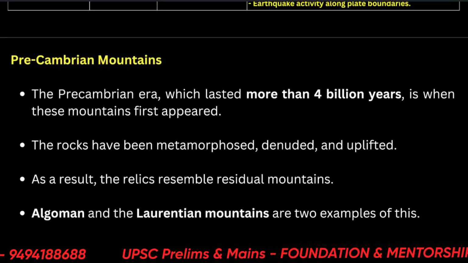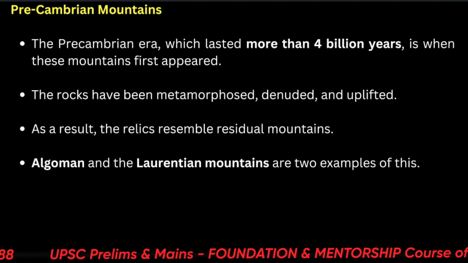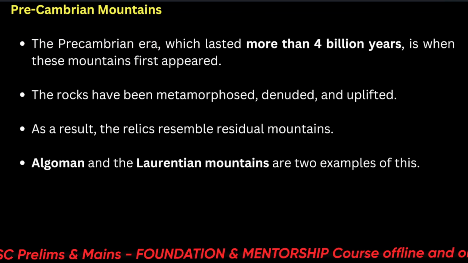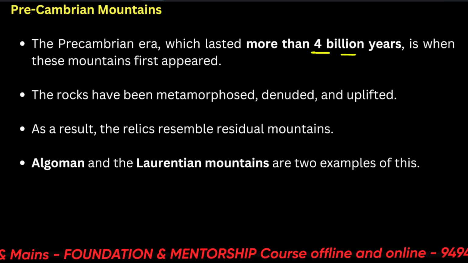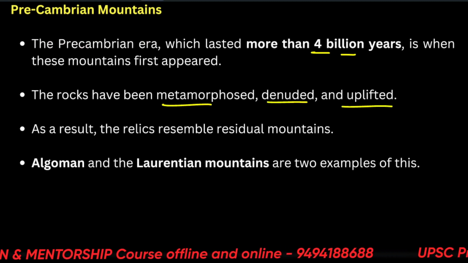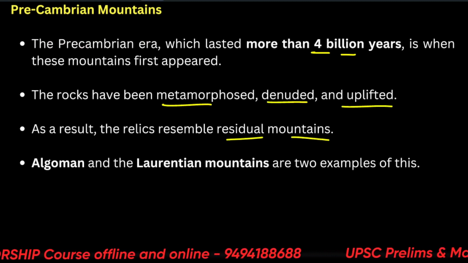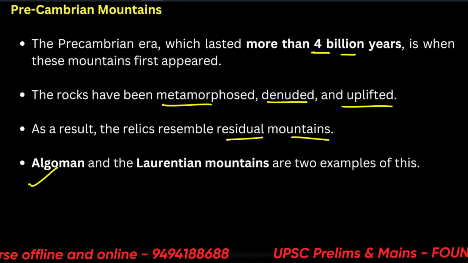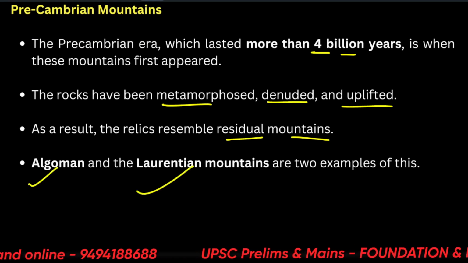So when we come to the Precambrian mountains, the Precambrian era, which lasted for more than 4 billion years, is when these mountains first appeared. And these rocks have been metamorphosed, denuded, and uplifted. As a result, the relics resemble residual mountains. Some examples we'll see: Algoman and the Laurentian mountains are examples of this.